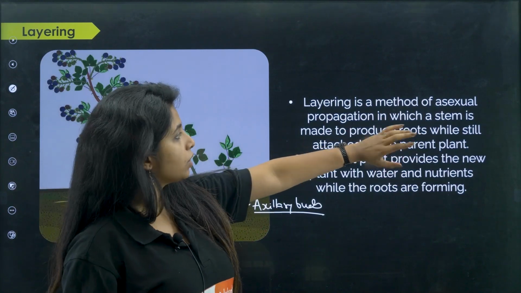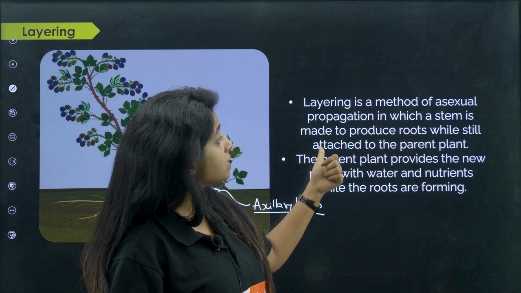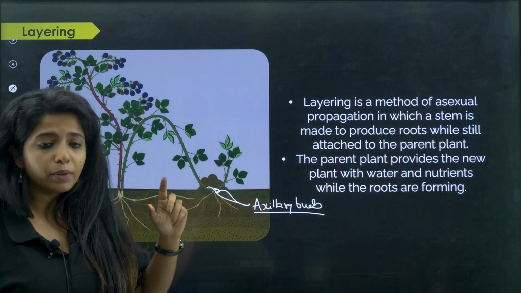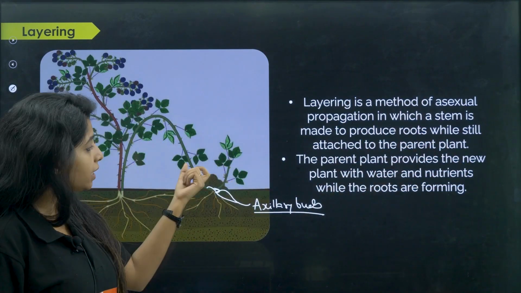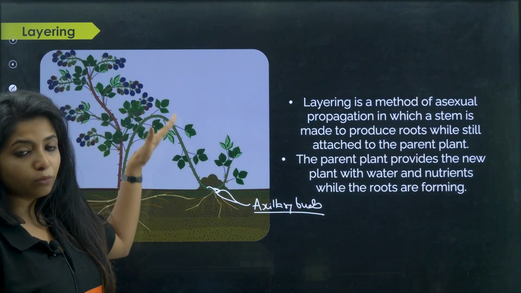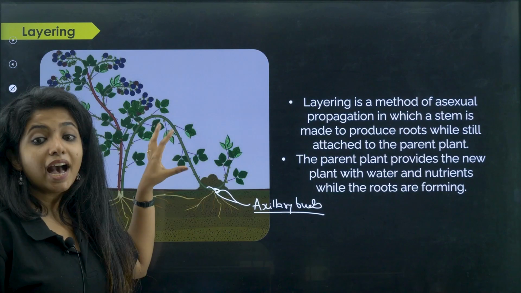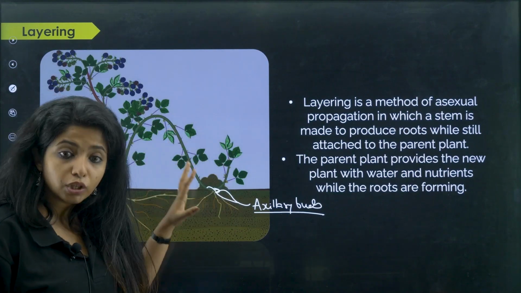So layering is a method of asexual propagation in which a stem is made to produce roots while still attached to the parent plant. You have to make sure that it is still attached. Why? Until it makes roots, there should be someone to provide nutrients, right? So there should already be a plant over here which could provide the nutrition, and until it forms the roots, you have to keep it like that.